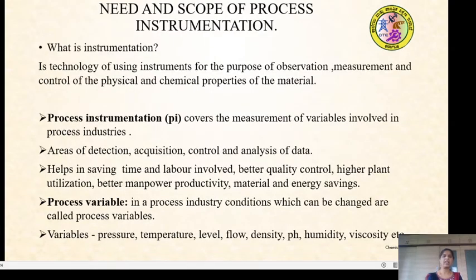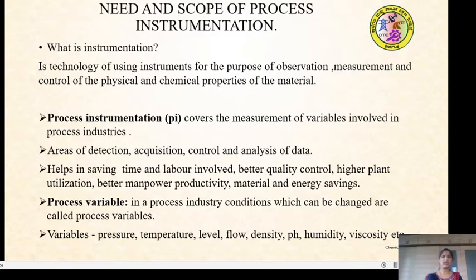So what exactly is the need and scope of process instrumentation? You have come across many instruments wherever you go, whether at home, at a college level, at an industry level, or at the corporate level. If you take an example in the household itself, you will come across a hot air oven, the refrigerator, and many such instruments.